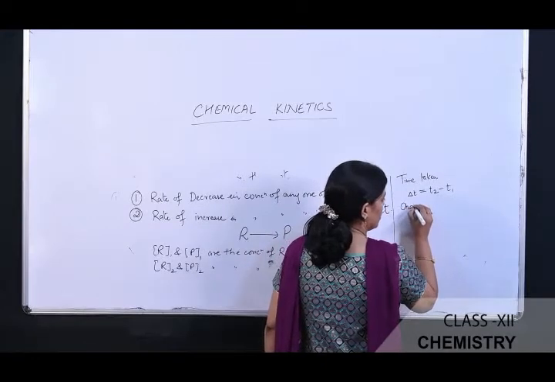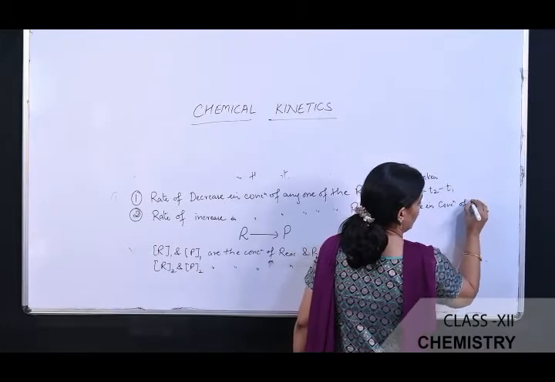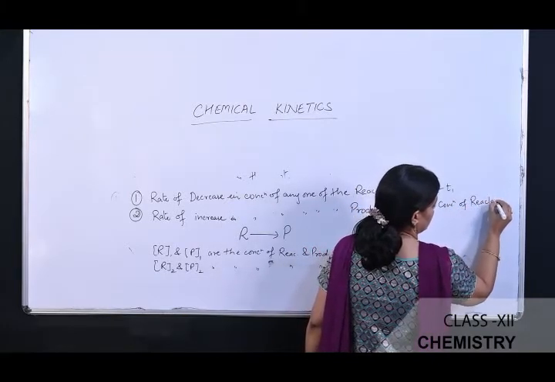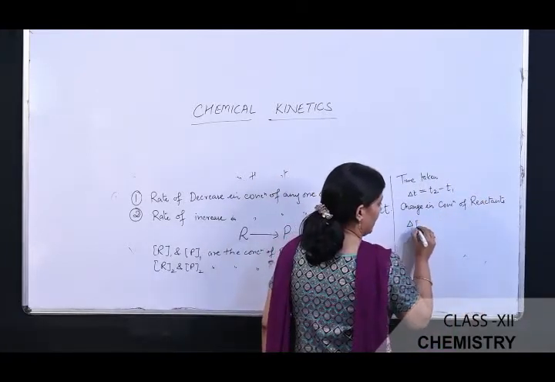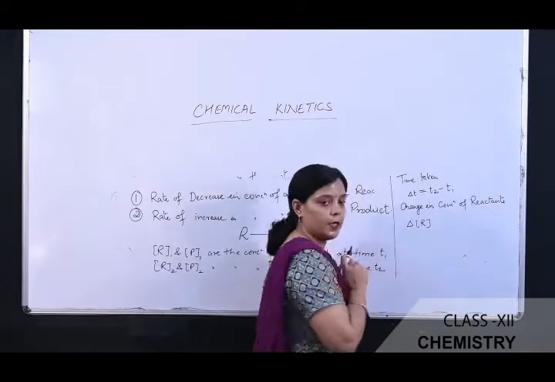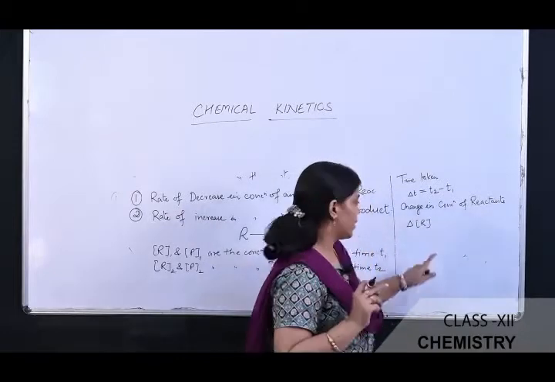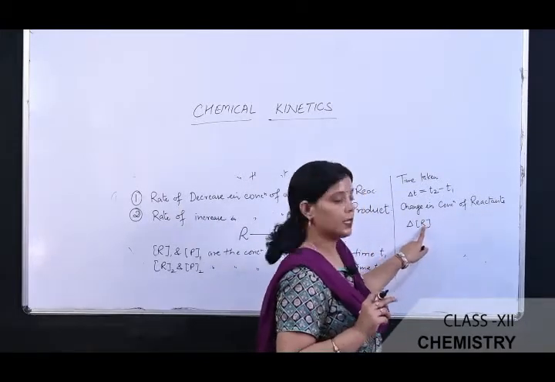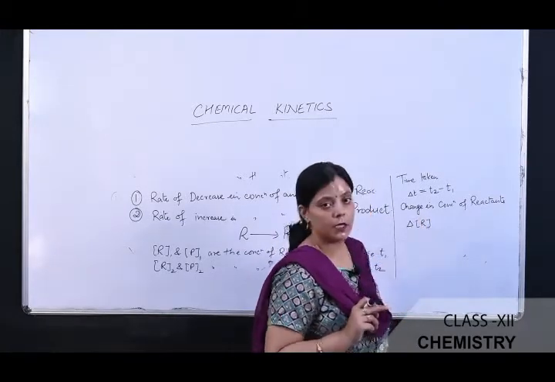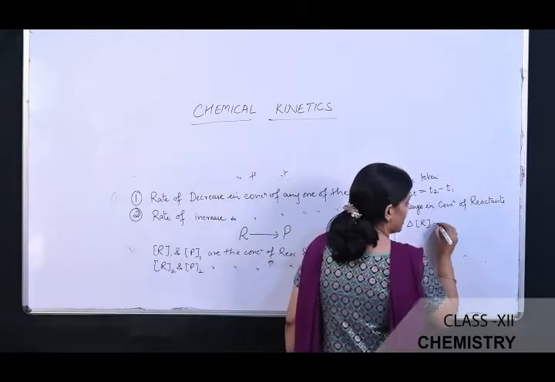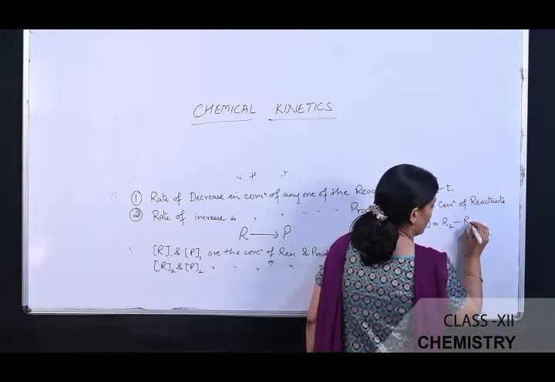Similarly, the change in concentration of reactants. The reactant concentration also changes and it is represented by delta [R]. This delta represents the change in the concentration and this square bracket represents the molar concentration of the reactant, because in the square bracket we are placing the R. This R represents the reactant and the square bracket represents the molar concentration, and delta [R] is calculated as the final concentration, that is [R]2 minus [R]1.